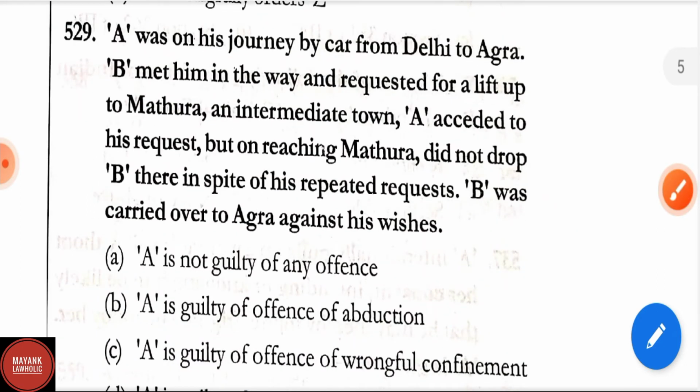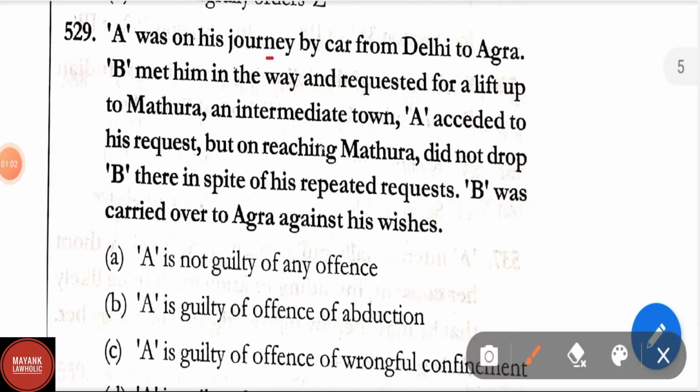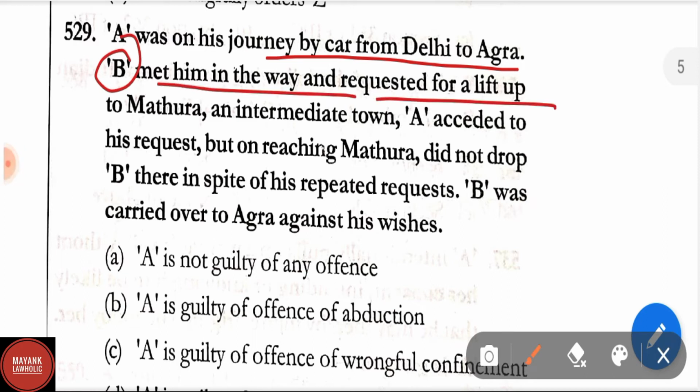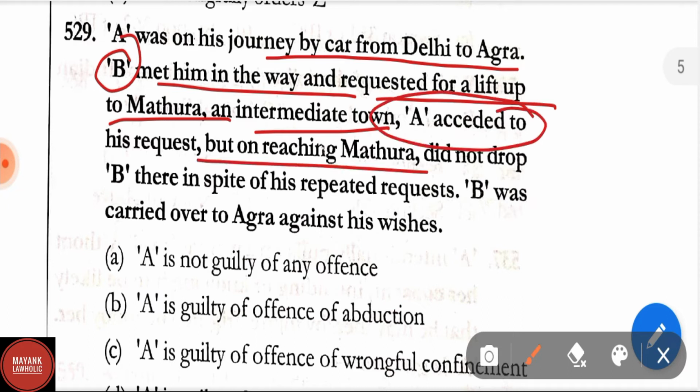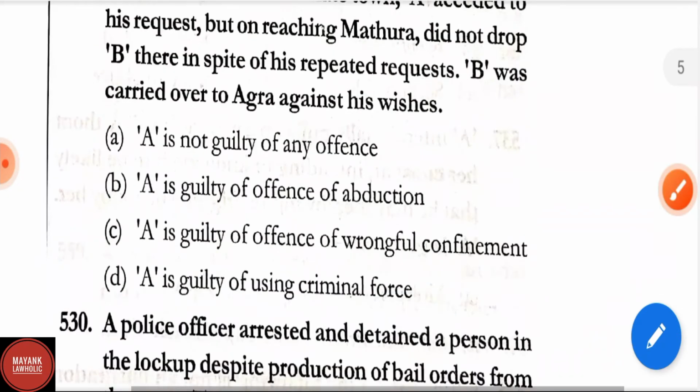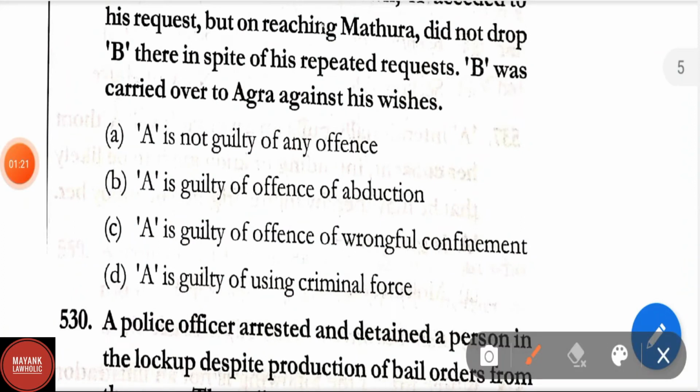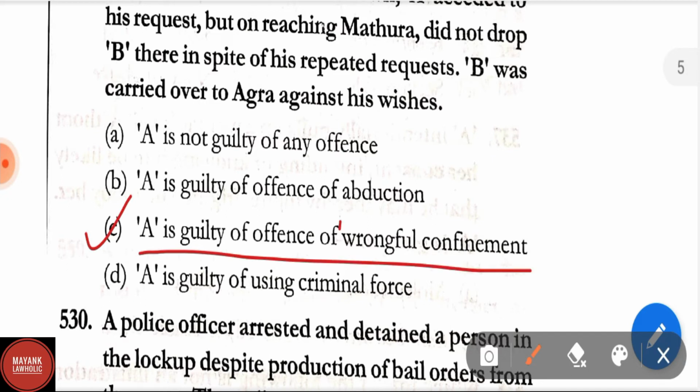Question number 529. A was on his journey by car from Delhi to Agra. B met him on the way and requested a lift up to Mathura, an intermediate town. A acceded to his request, but on reaching Mathura did not drop B there in spite of his repeated requests. B was carried over to Agra against his wishes. Here A is not guilty of any offence. A is guilty of the offence of abduction. A is guilty of the offence of wrongful confinement. A is guilty of using criminal force. Correct answer is A is guilty of the offence of wrongful confinement.